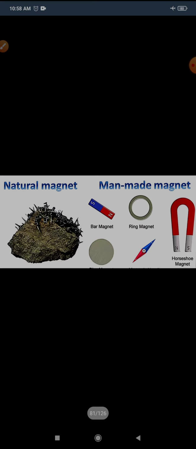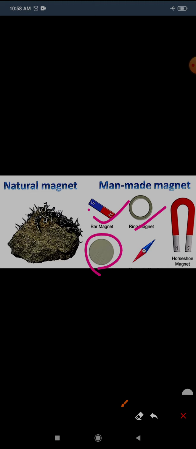And what is a man-made magnet? A man-made magnet is a magnet made by man. It comes in different shapes and sizes. Here you can see the different shapes and sizes. Some are rectangular in shape, some are circular in shape. This one is a horseshoe magnet because it is in a horseshoe shape.